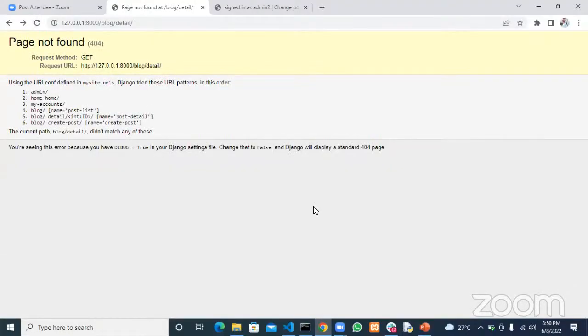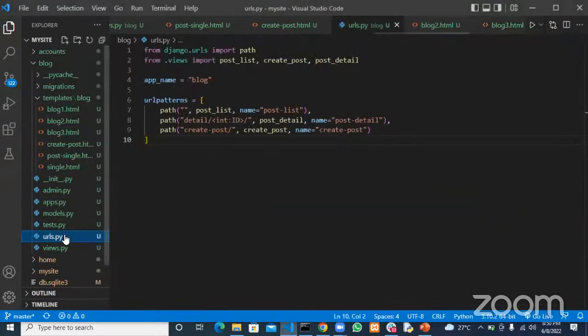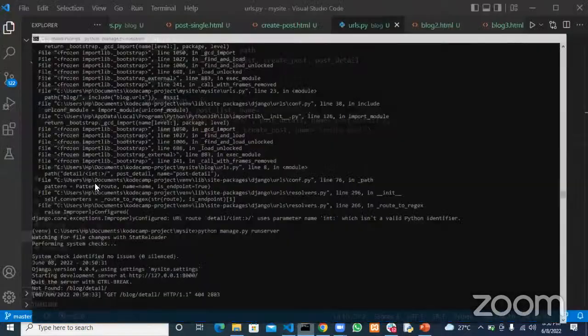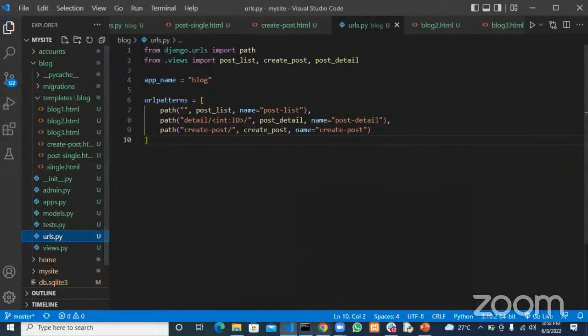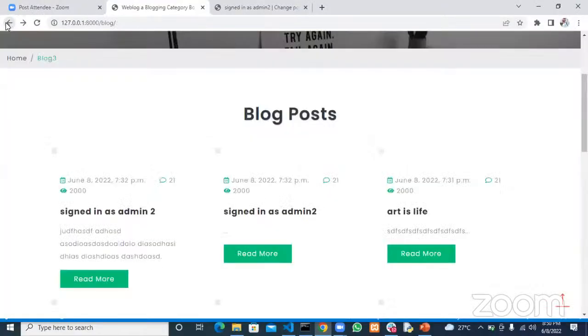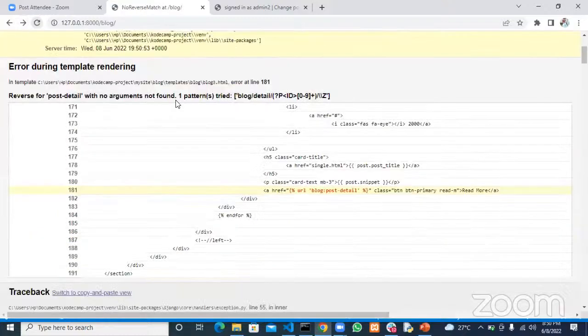There's a particular error we should have, but my computer is not showing it. Okay, let's go back and refresh this. All right, that's the error.